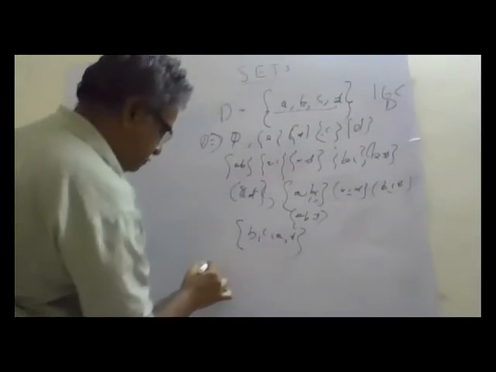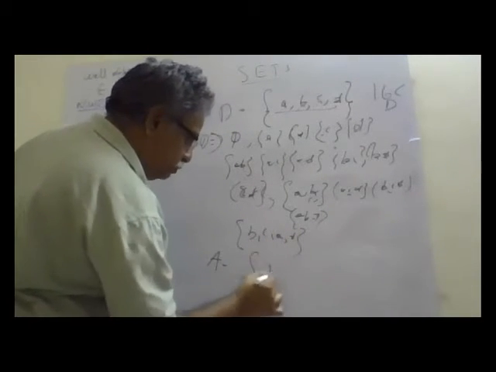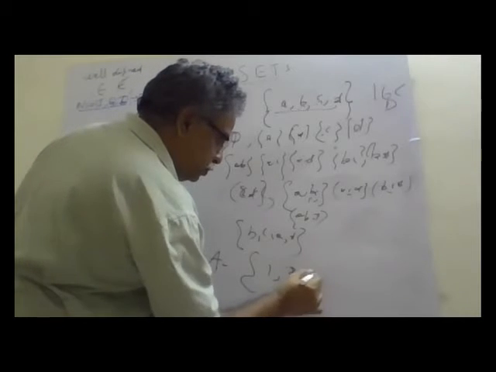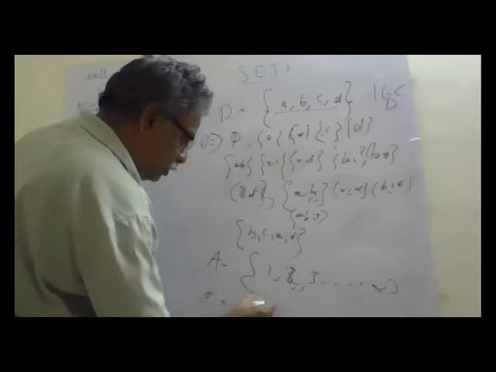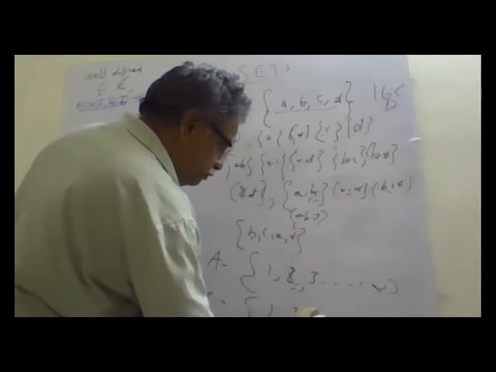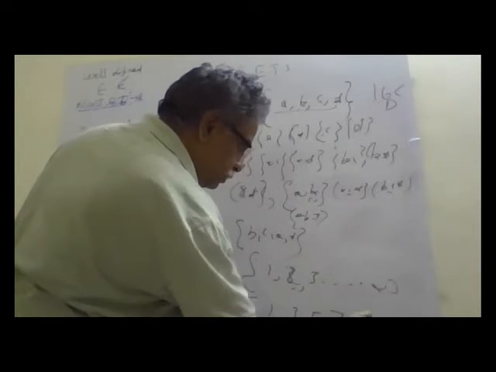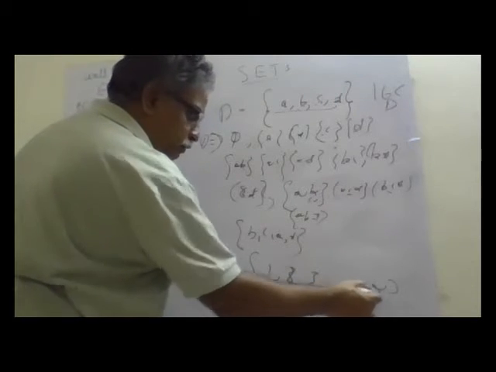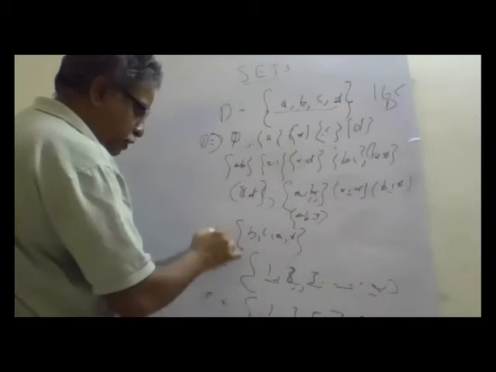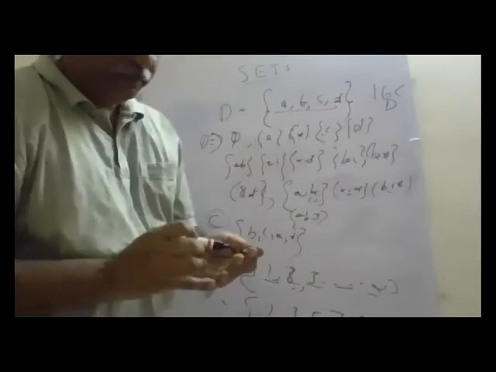Let us see. What is A? A is the set of natural numbers: 1, 2, 3, like that go up to infinity. What is C? The set of odd numbers: 1, 3, 5, 7, 9, like this. That means this is a part of A. So A intersection C is C itself.